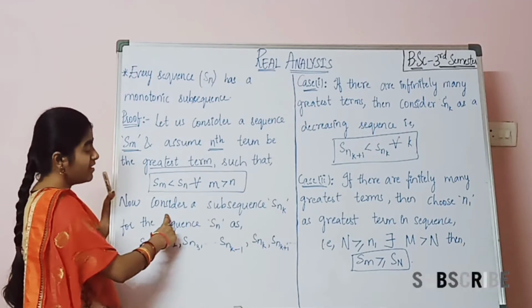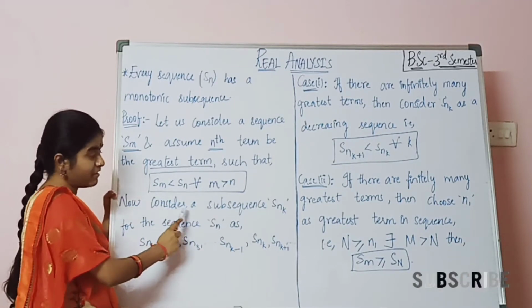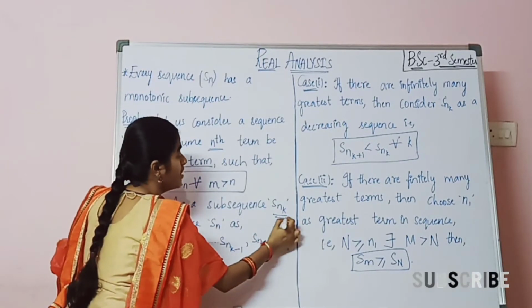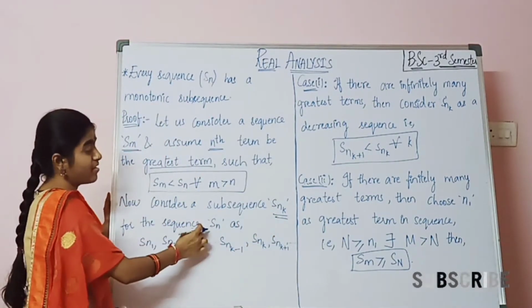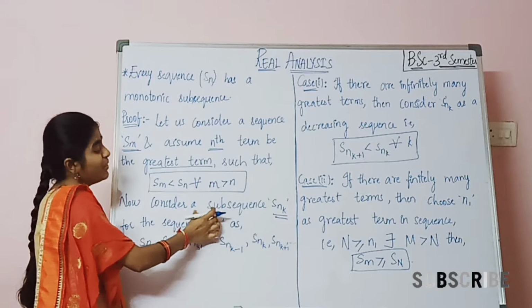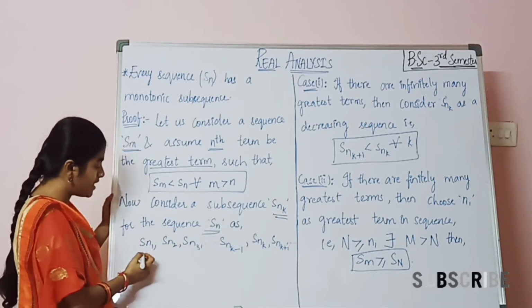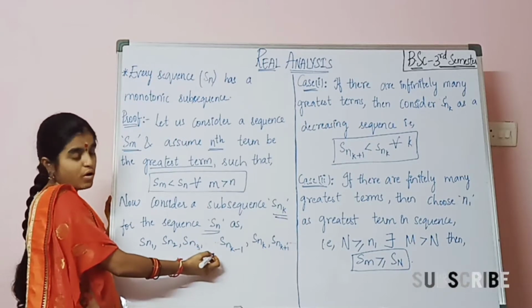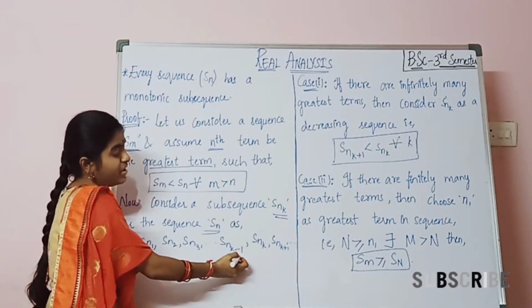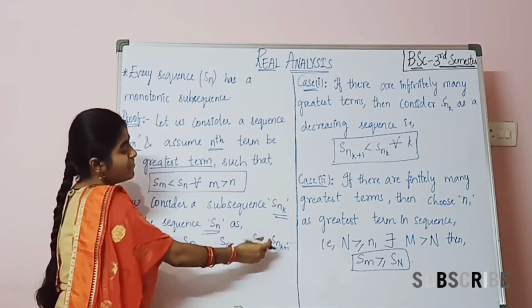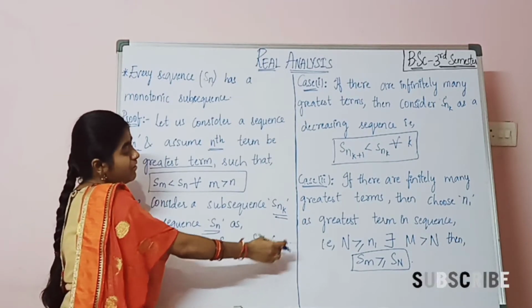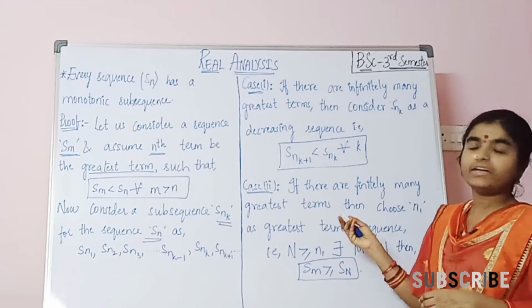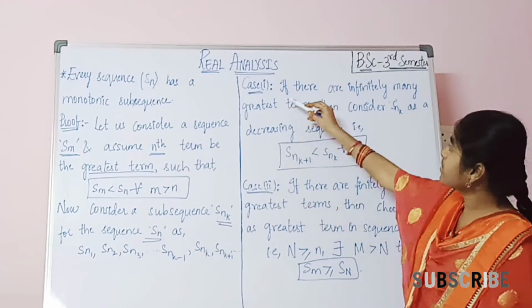Now we are considering a subsequence. What is the subsequence here? For the sequence Sn, we consider a subsequence Sn1, Sn2, Sn3, and so on up to Snk minus 1, Snk, Snk plus 1, and so on. As we know, a monotonic sequence is increasing or decreasing, so let us discuss two cases.